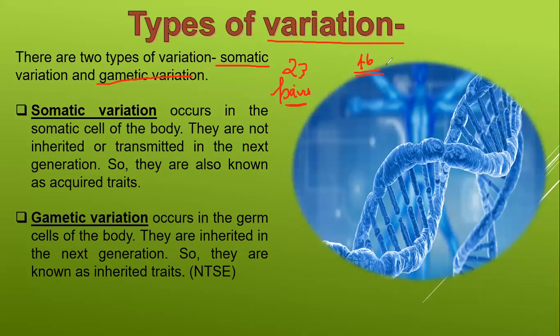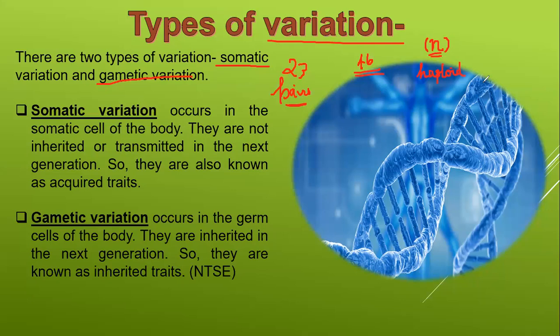Is it clear? For this, we denote the number of chromosomes with the help of the letter N. What does the term N represent? If you just simply write N, it indicates the haploid condition. So if somebody tells you that the gametes have a haploid number of chromosomes, you have to tell that there are 23 chromosomes altogether.